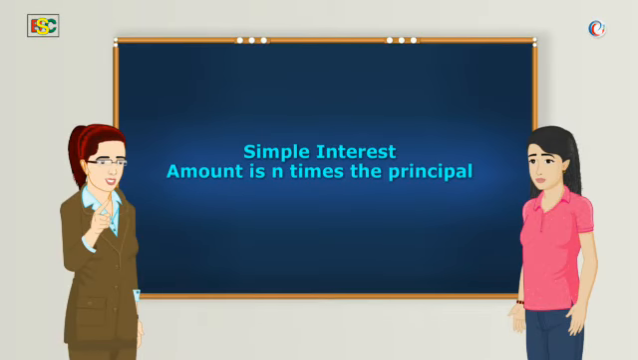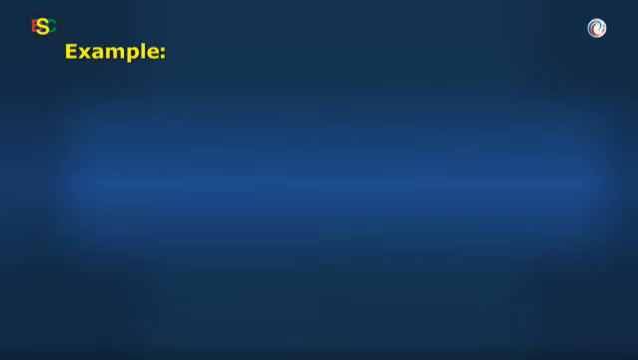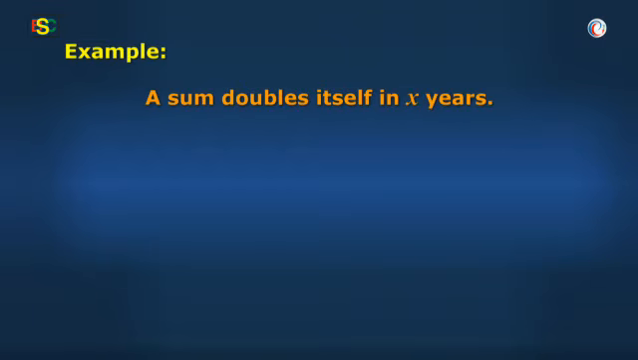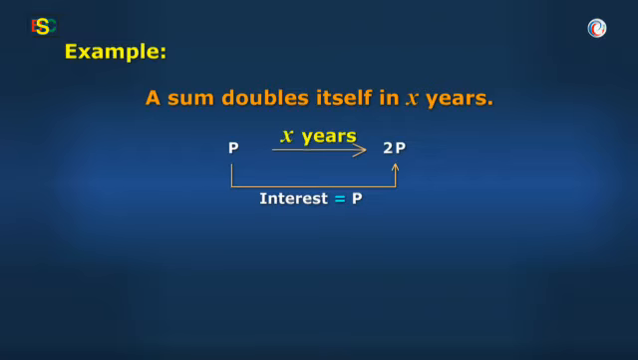Vidya, let us strengthen this concept through an interesting and logical way. Let's say a sum doubles itself in x years. The point to be noted here is that P becomes 2P in x years, or we earn an interest P in x years. Am I right? Yes, right. Doubling means earning an interest equivalent to P in certain years.